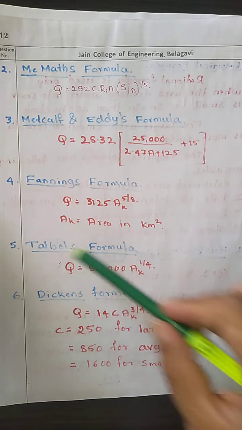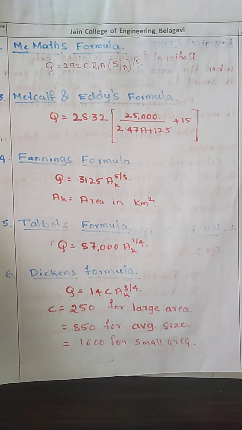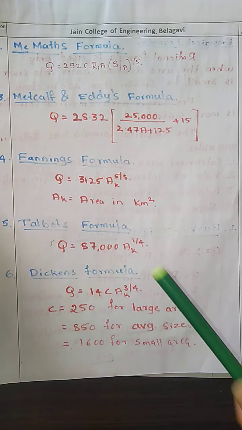Then the Fanning's formula, where runoff is given by Q equals 3125 into AK raised to the power 5/8, where AK is the area in square kilometers. In Talbot's formula, we calculate the runoff using Q equals 87,000 AK to the power 1/4. This is how we determine the runoff using Talbot's formula.